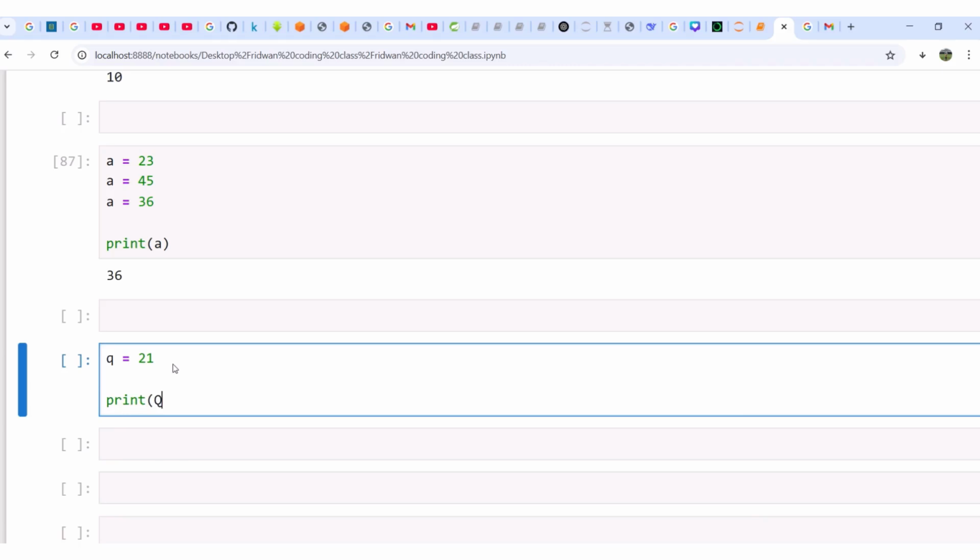What do we call uppercase? That's capital letter. What do we call lowercase? That's small letter. Can you see? You define lowercase q here as 21. Now your intention is to print this q, which is supposed to give you 21. You now print Q with uppercase.